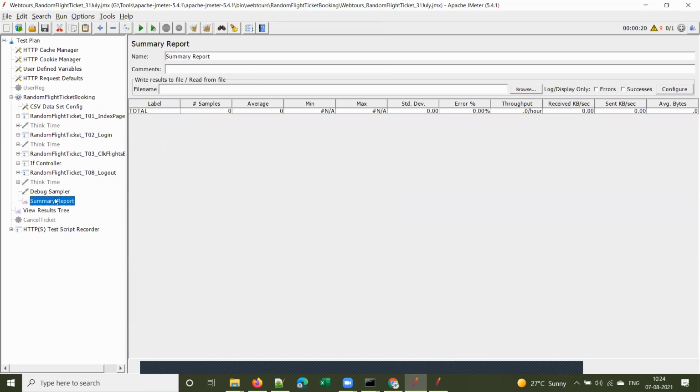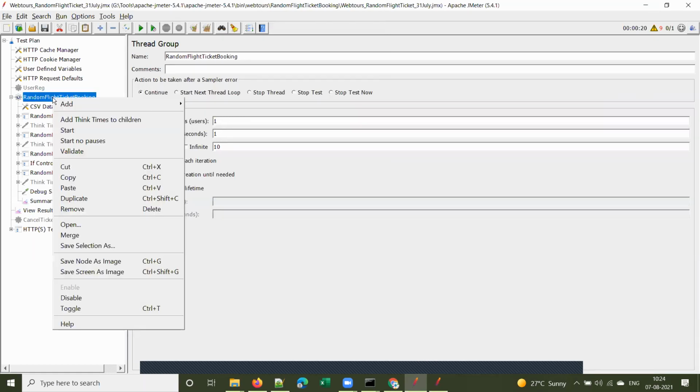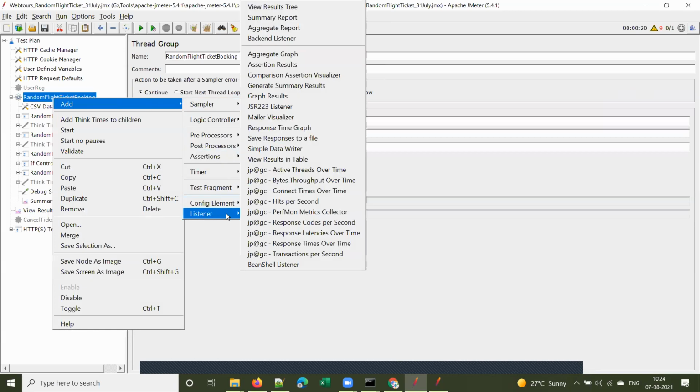Observe here, when I add this summary report, what are the columns it contains? Average, min, max, standard deviation, error percentage, throughput, and so on. So this gives your average response time, minimum response time, max response time, and so on. Or else we can use another listener called aggregate report also.